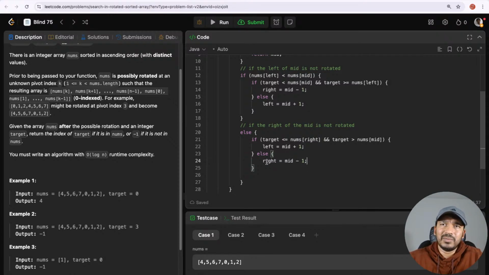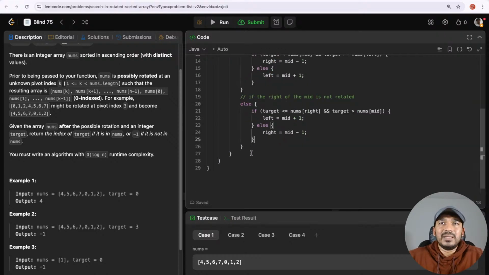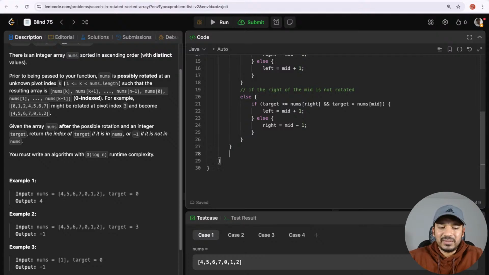That should do the trick, and we do it until left is less than or equal to right. If we don't find the index by then, we return minus 1, meaning the target is not found.